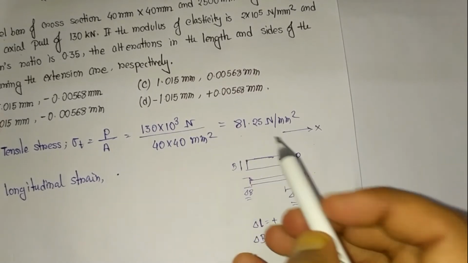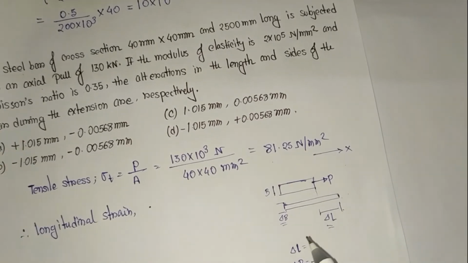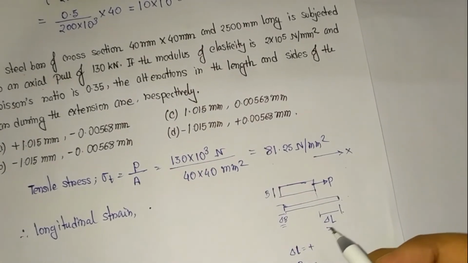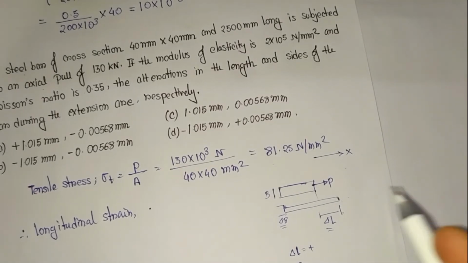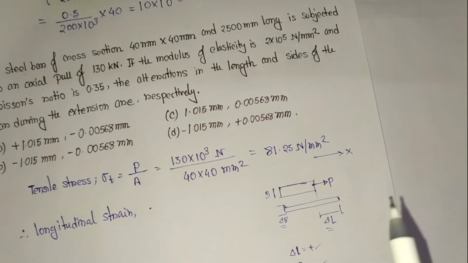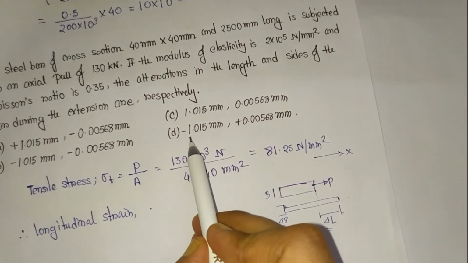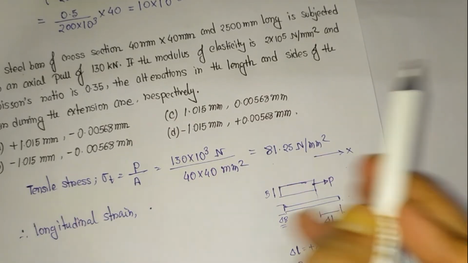Okay, so from that, if you see the options, you can eliminate options from this understanding that the change in length will be positive and the change in width will be negative. So one is positive, another one is negative. So option A can be correct or option D can be correct. Otherwise C and B will be rejected.